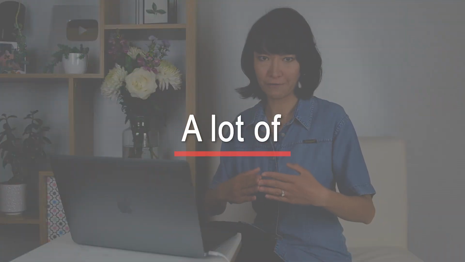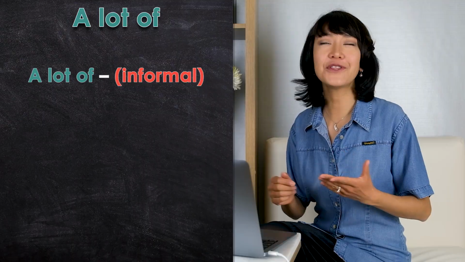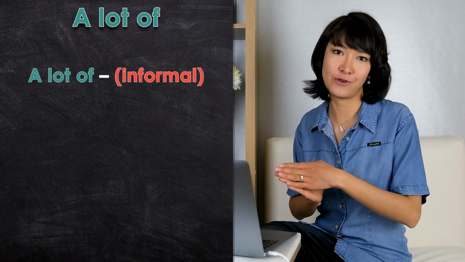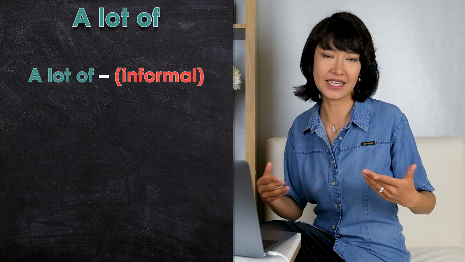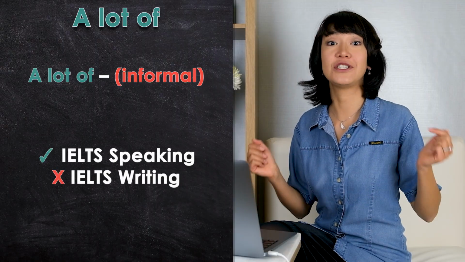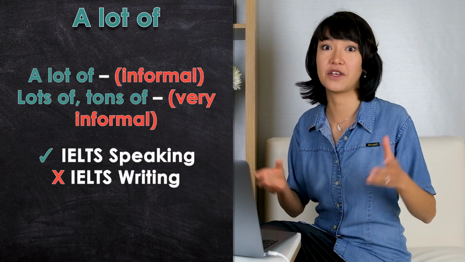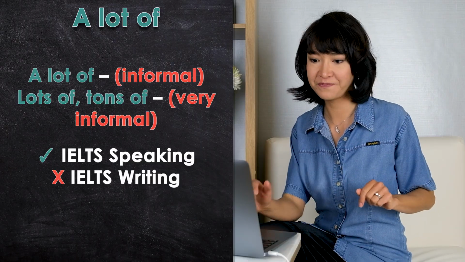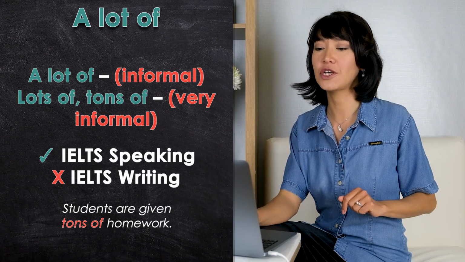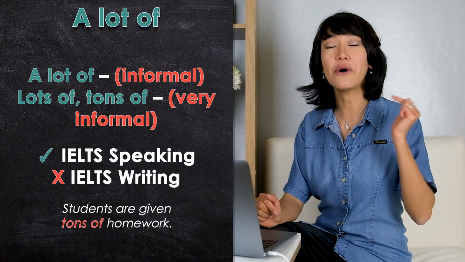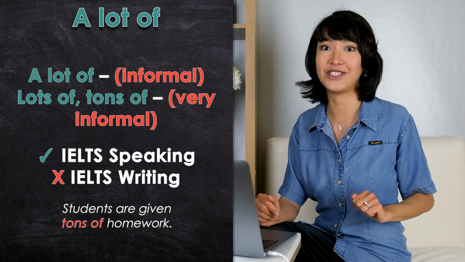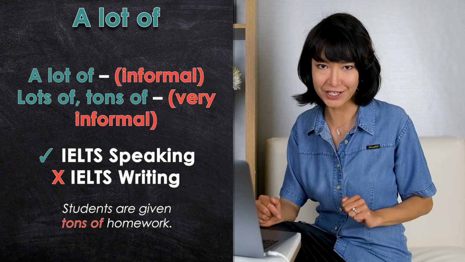The next phrase I want to talk about is a lot of. We use it a lot. Unfortunately, it's informal. Even though you may get away with using it in your essay, ideally you shouldn't. And you should definitely avoid using lots of and tons of because those are very informal. Students are given tons of homework. This is only okay in IELTS speaking and definitely not in IELTS writing.